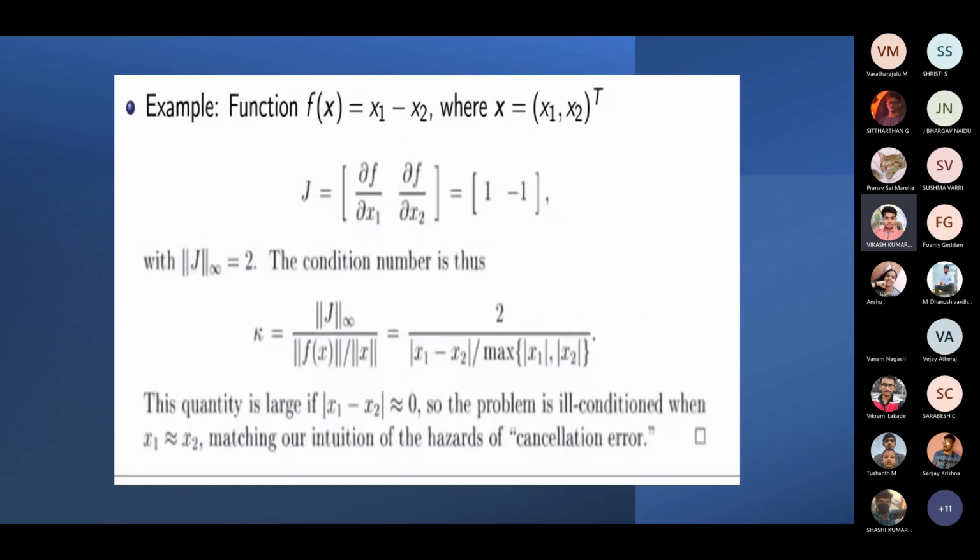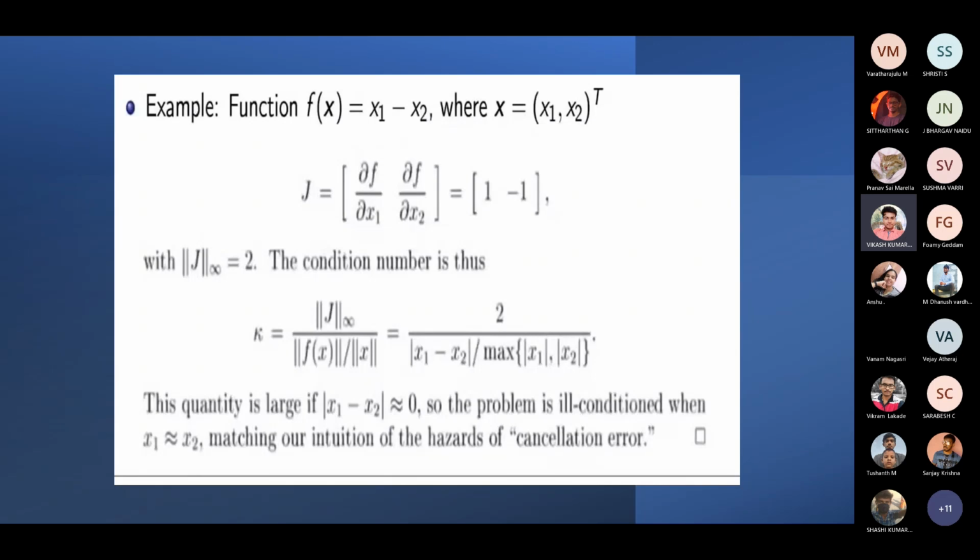This is the example for a function f of x for two variables. A function f of x equals x1 minus x2, where x equals (x1, x2) transpose. We use the condition number formula k equals norm of J times norm of x divided by norm of f of x, where we put in the values.